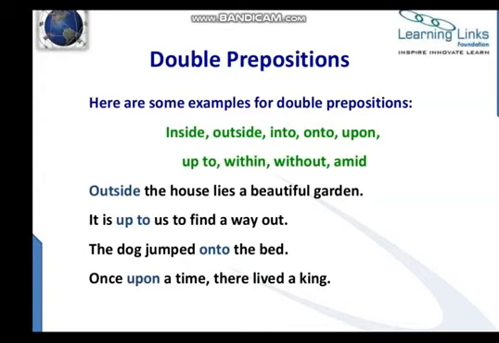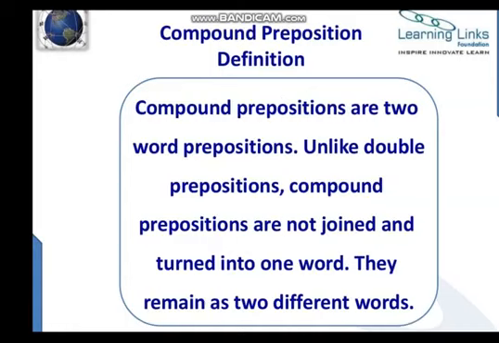The dog jumped onto the bed. Once upon a time there lived a king. So here onto and upon are all double prepositions. Then we have compound prepositions, and the definition is that compound prepositions are two-word prepositions.